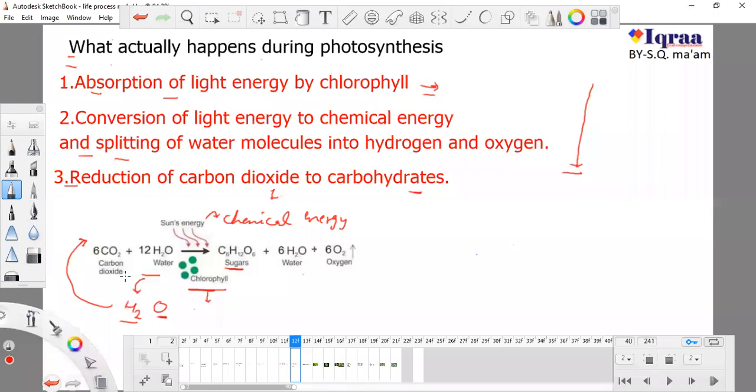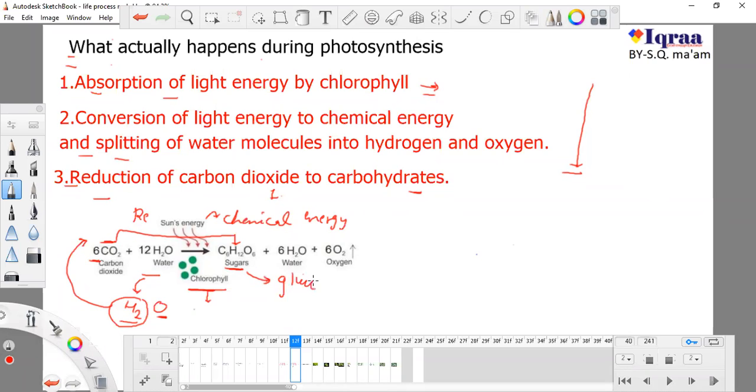Now next, this process is known as reduction. The broken down hydrogen is added with this carbon dioxide and it will form this, and this is known as reduction. So we can say that carbon dioxide is reduced. These are the 3 steps.